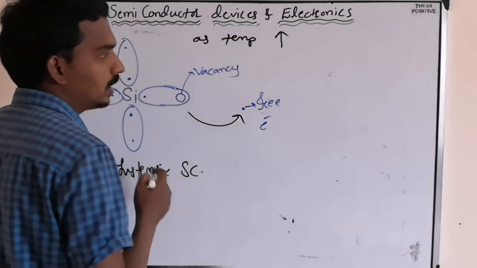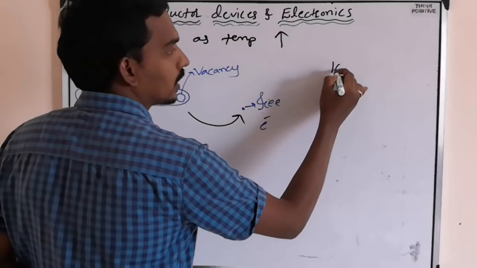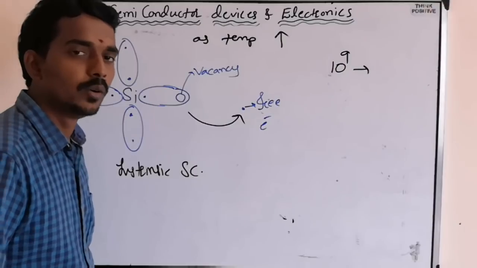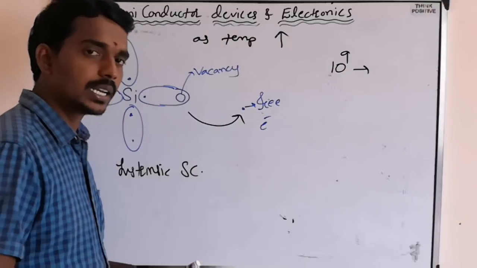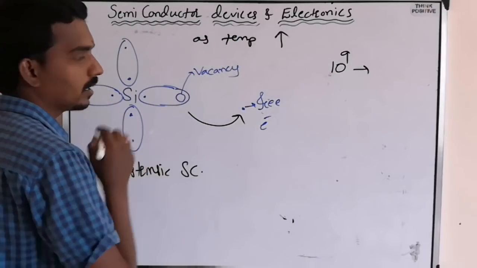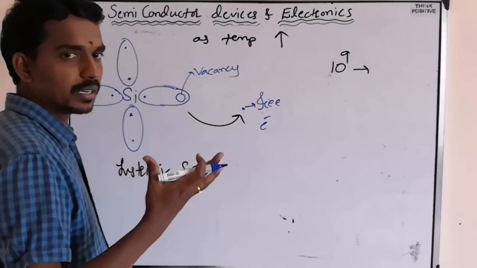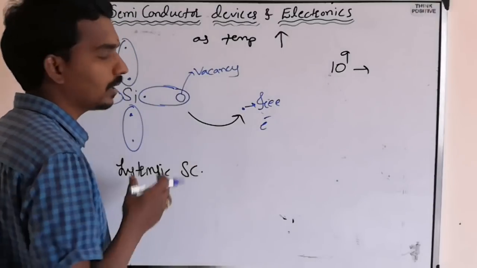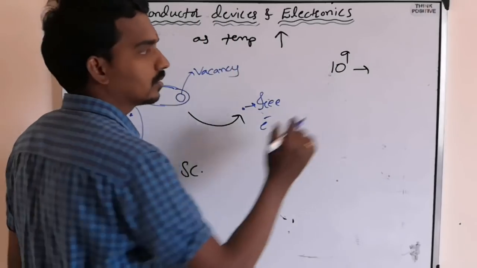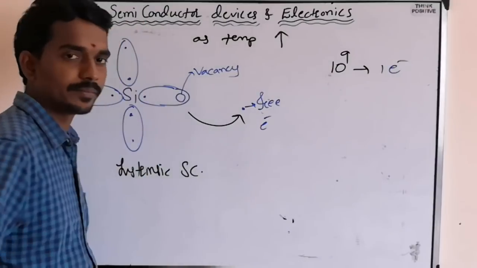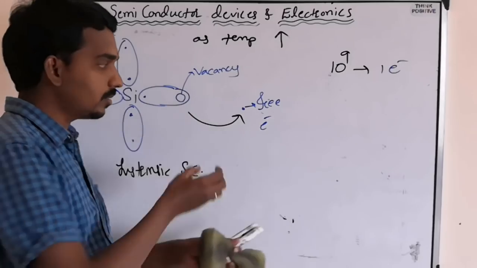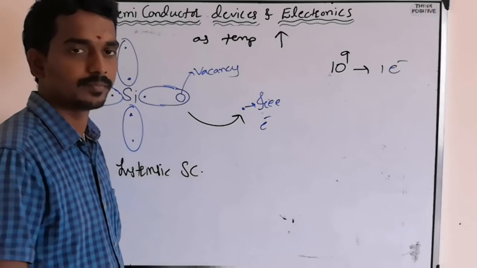Earlier I said we don't know exactly how many electrons will become free. But approximately, out of 10 to the power of 9 atoms, one electron breaks its bond. Solid means there are millions and billions of atoms, but out of 10 to the power 9 atoms, one electron becomes free.